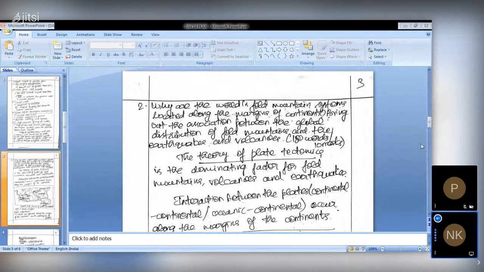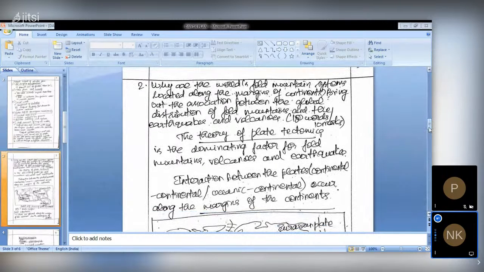The question is about why the world's fold mountain systems are located along the margins of the continents, either western margin or eastern margin. It doesn't matter. Fold mountains, in our country, Himalayas is the youngest fold mountain, which was recently formed. So why are the world's fold mountain systems located along the margins of the continents? This is the first part of the question.